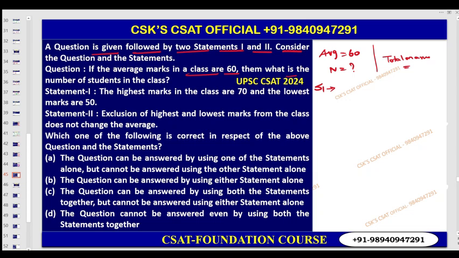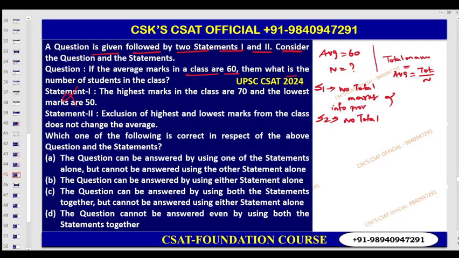Average is equal to total marks by n. So therefore, in order to find out n, you need to find out the total marks here. But you have to check in either of the statements whether total marks are provided in the question or not. In S1, no total marks provided here. So therefore, eliminate that one. S2, highest and lowest, these are all not required here. We need the total marks, but no total marks information provided.